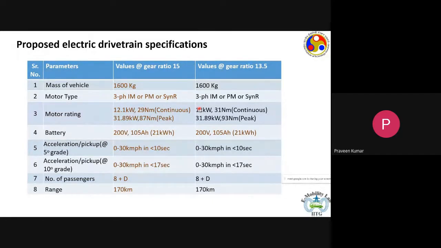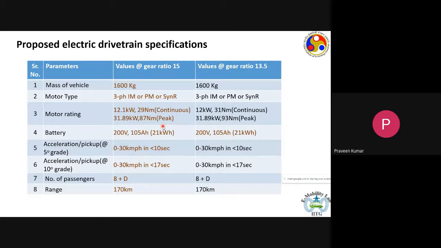If we use a gear ratio of 1:15, we need a machine with a power rating of 12 kilowatt and around 29 Newton meter of continuous torque. If we use a gear ratio of 1:13.5, the power rating won't change, but the torque rating would be 31 Newton meter continuous torque. Similarly, the peak values are given here. We need a battery pack of around 21 kilowatt hour, which I already explained to you.